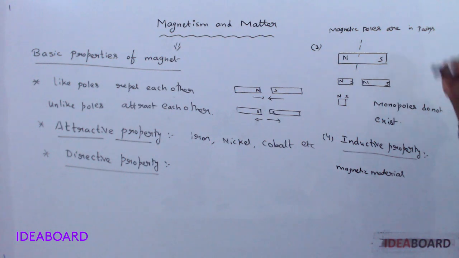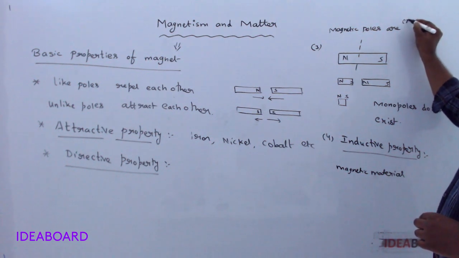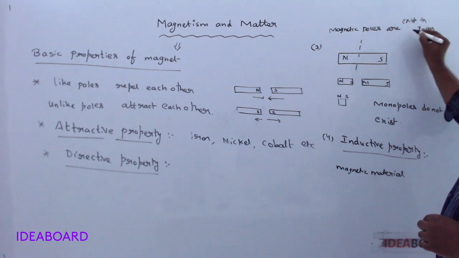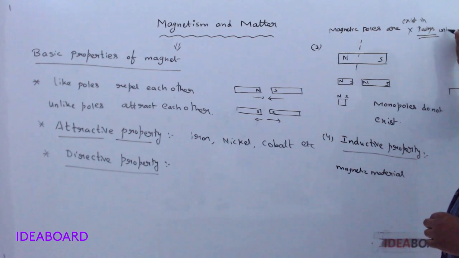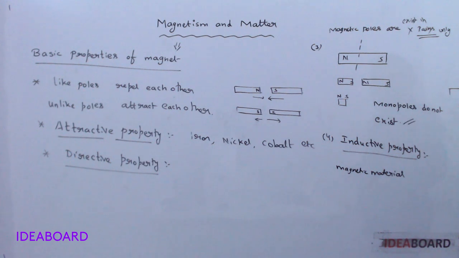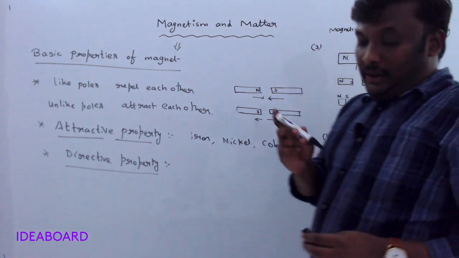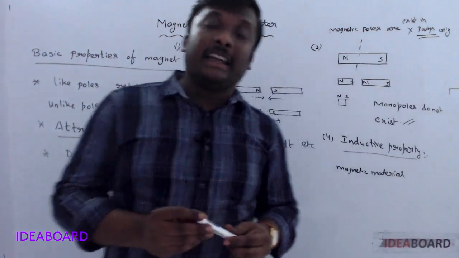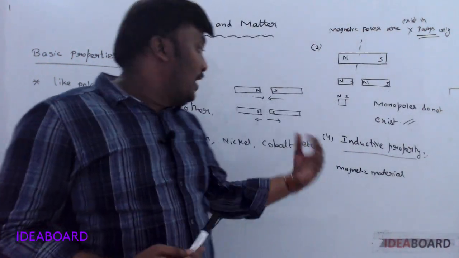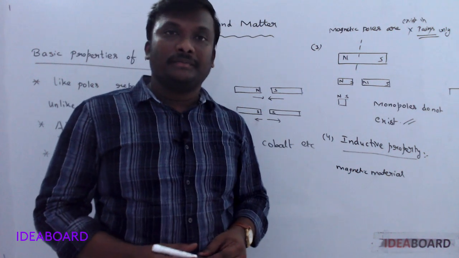Next, magnetic poles always exist in pairs only. Monopoles do not exist. And inductive property: when a magnetic material is taken nearer to a magnet, opposite poles appear.